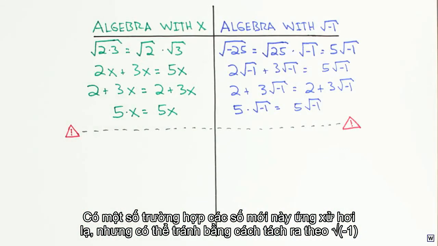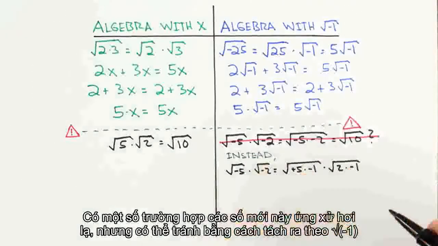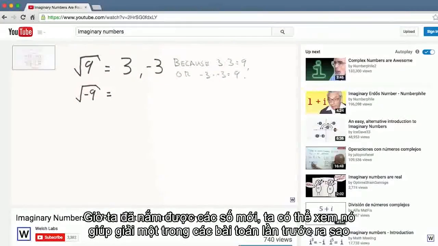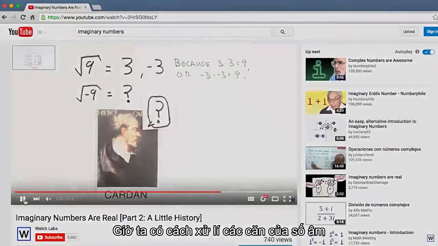Now there are some cases where our new numbers behave a little strangely, but these can often be avoided by first separating out the square root of -1. Now that we have a grasp on how our new numbers work, we can see how they fix one of our problems from last time. We now have a strategy for dealing with the roots of negatives.